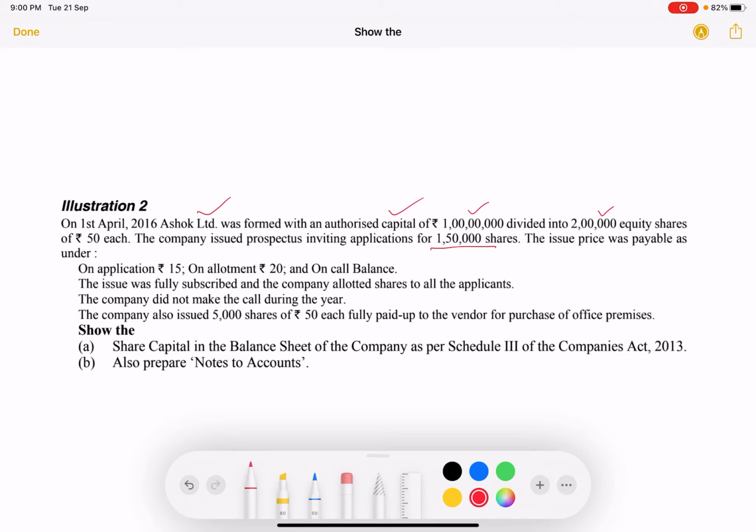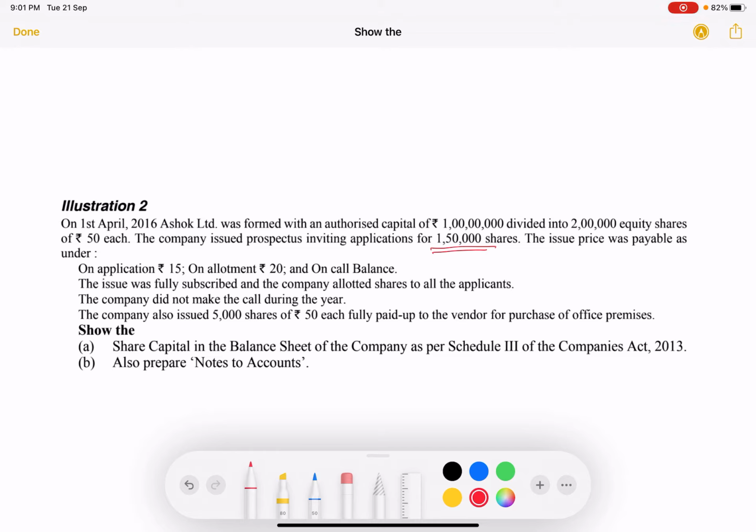And it is further stated that the company has issued a prospectus inviting applications for 1,50,000 shares. So that means out of the 2 lakh shares that were there, the company has only issued 1,50,000 shares for public subscription.